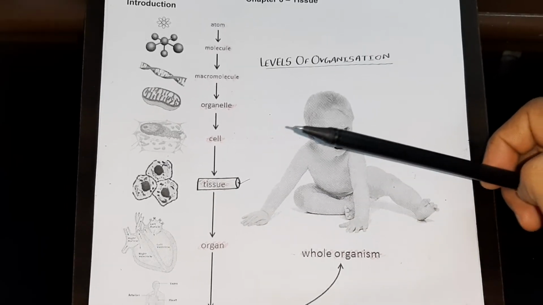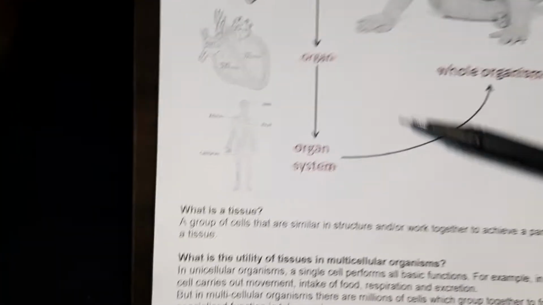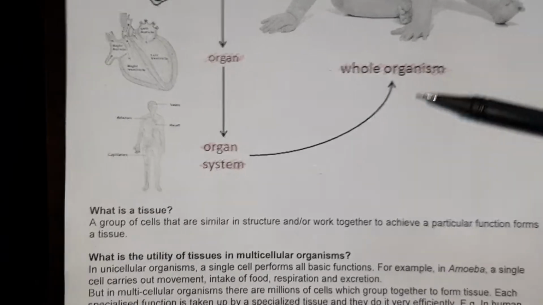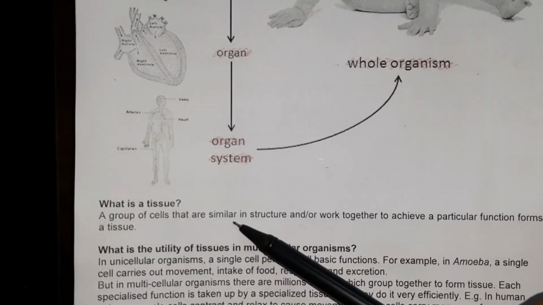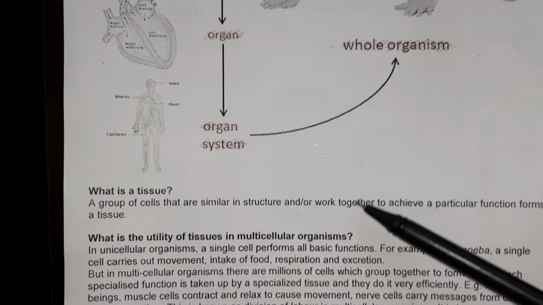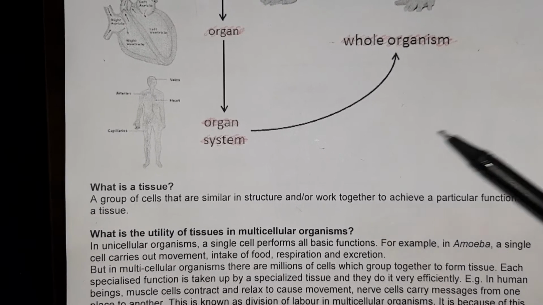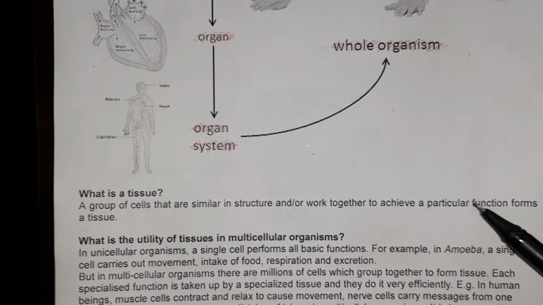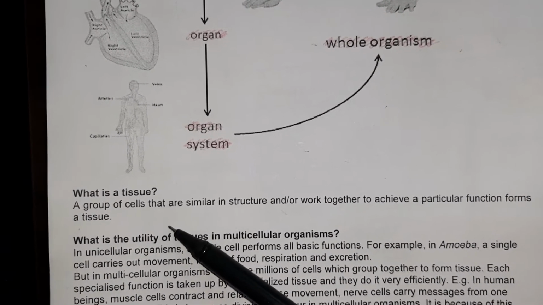So first of all, you must know the definition of tissue. A group of cells that are similar in structure or work together to achieve a particular function forms a tissue.